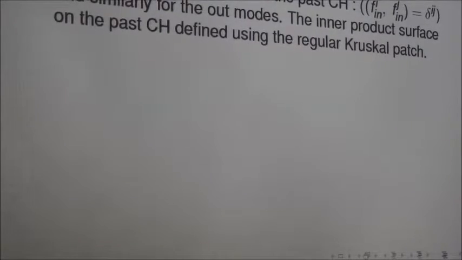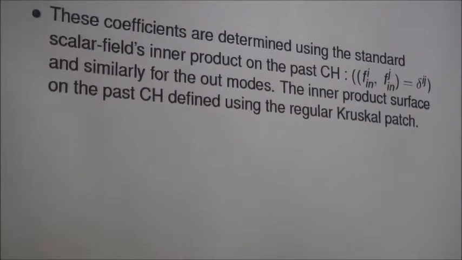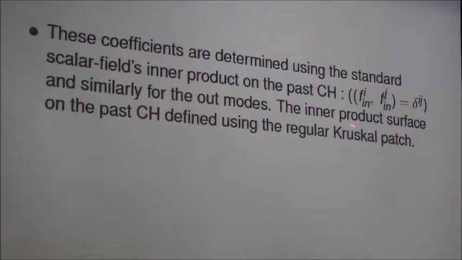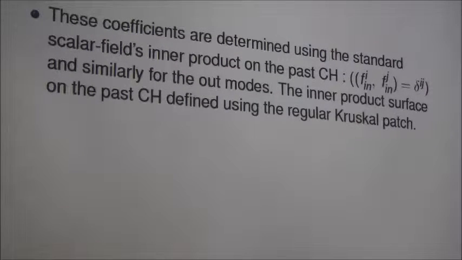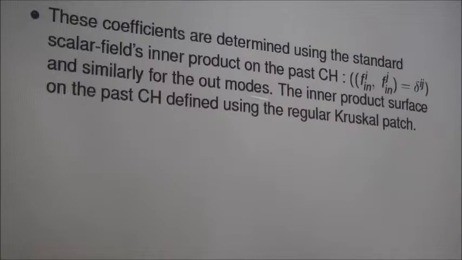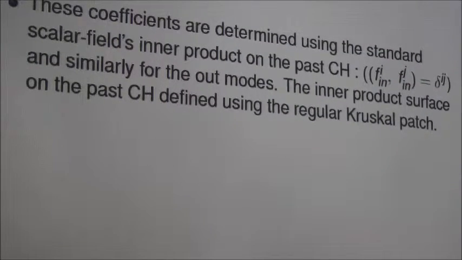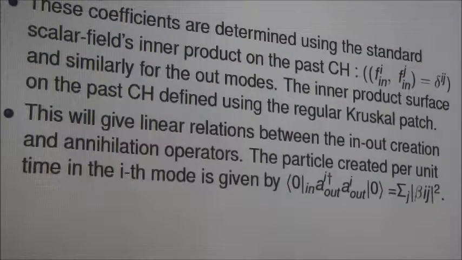There is no need to go into the details of this. We have the Klein-Gordon inner product on the past horizon, and we use it to determine the inner product. We use the regular Kruskal patch, so there is no problem of infinities or anything.